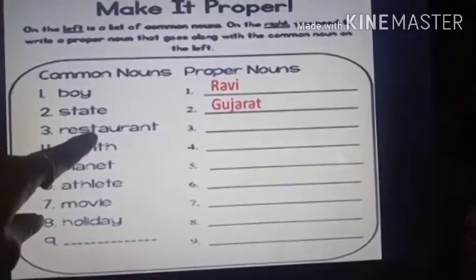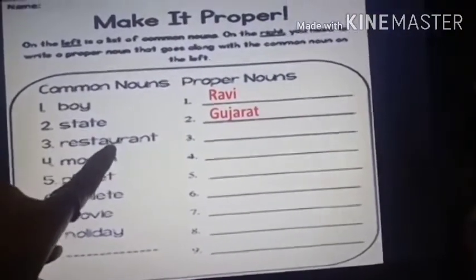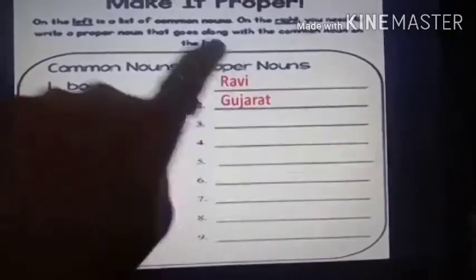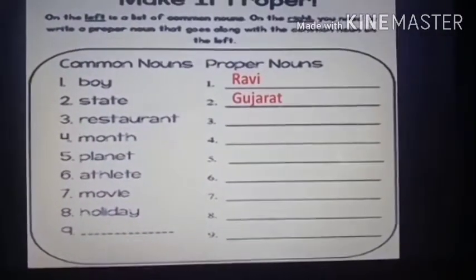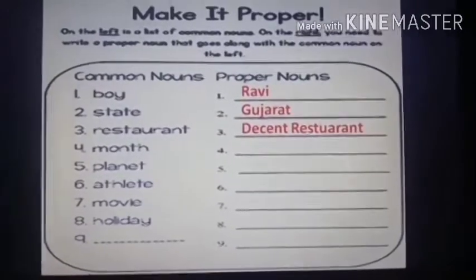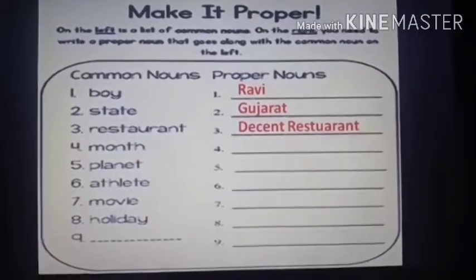Now restaurant. Restaurant is a common noun. Now when you give a special name to the restaurant, it will become a proper noun. So let's give a name to the restaurant. Decent restaurant. You can give any name you want.